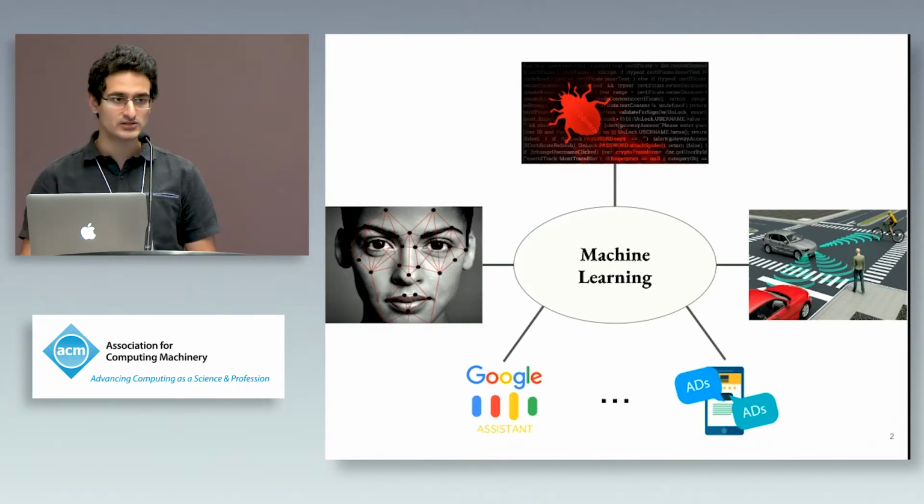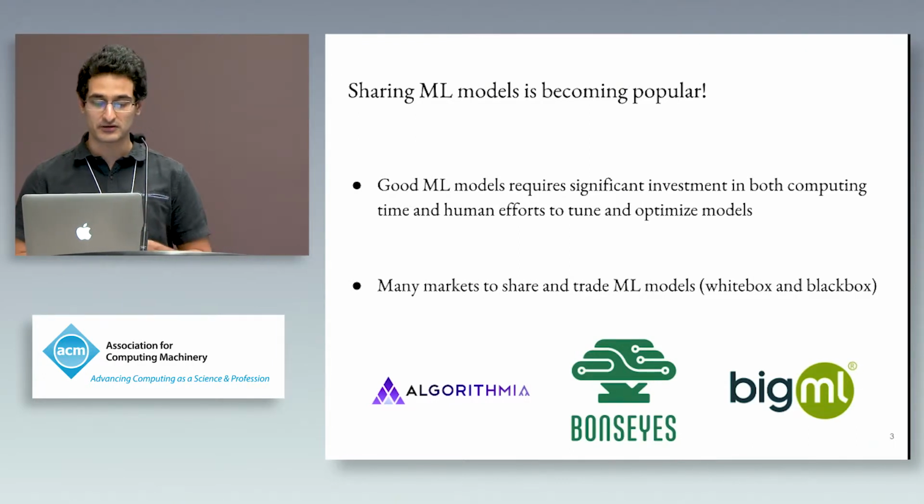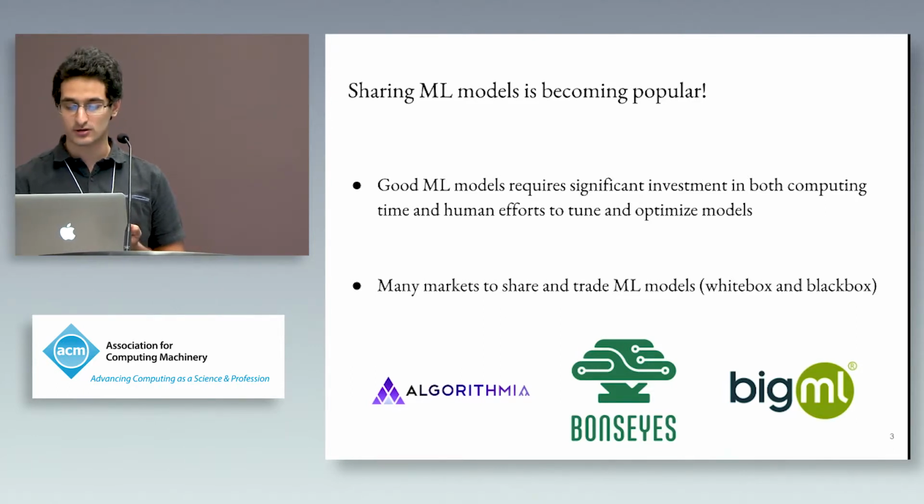But training machine learning models by yourself is not particularly easy, and they require significant investment in terms of both computational resources and human effort to tune and optimize them. So there is a market out there for model producers to share machine learning models, either for free or for some kind of payment. And these could be either in white box form, where you release your parameters as well, or in black box form, where you only release an API which allows you to ask for predictions.